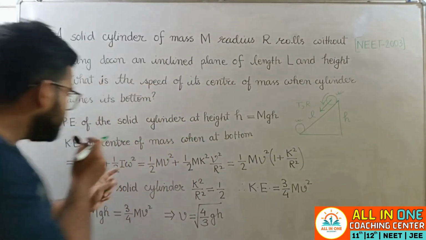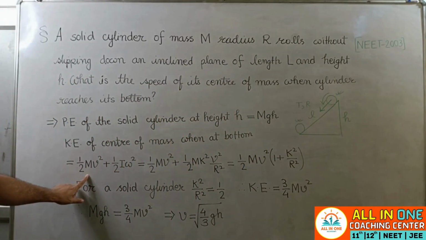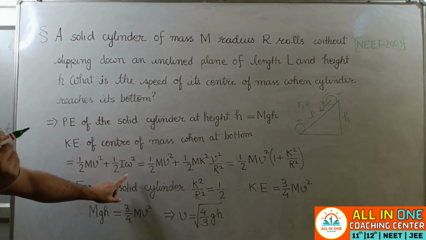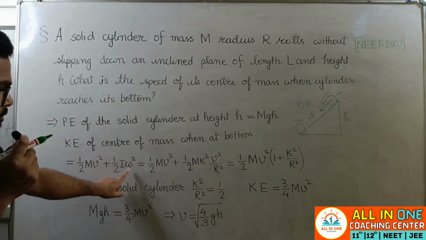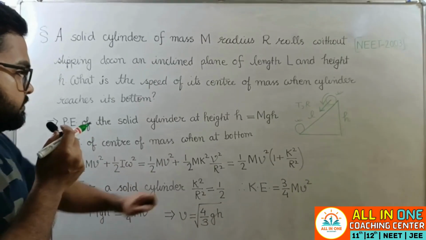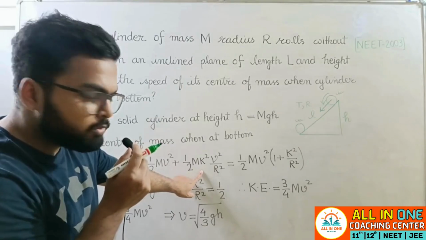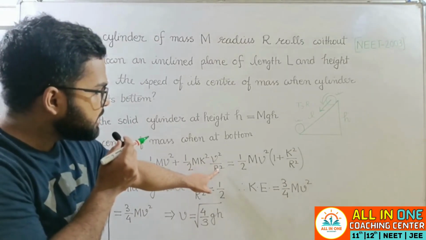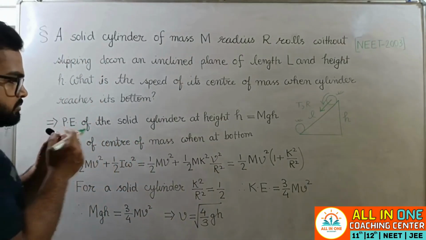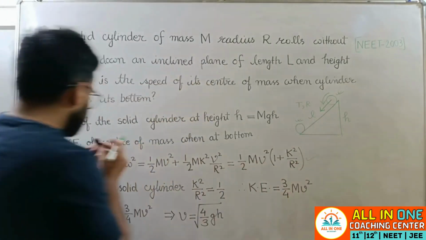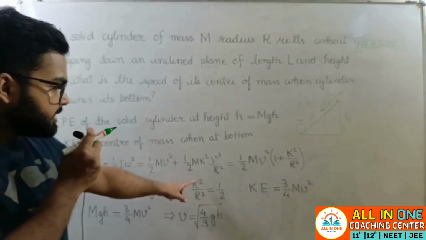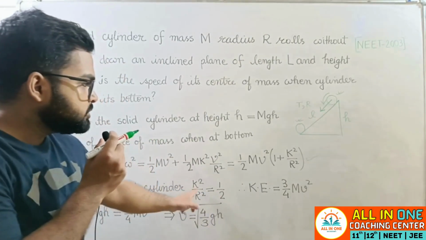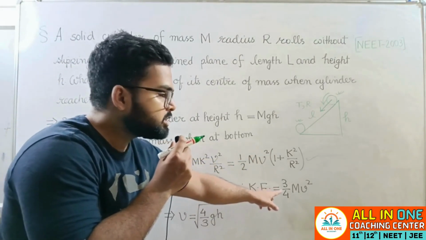So for translatory motion, the kinetic energy of our center of mass is half mv square, and for rotational motion it will be half I omega square, where I is the moment of inertia of the cylinder and omega is the angular velocity. Now in place of moment of inertia we can write mk square, where k is the radius of gyration, and in place of omega square we can write v square by r square. So taking common we get this term. Now for a cylinder we know that the ratio of the square of radius of gyration with the actual radius is half. So on substituting we get kinetic energy equal to 3 by 4 mv square.